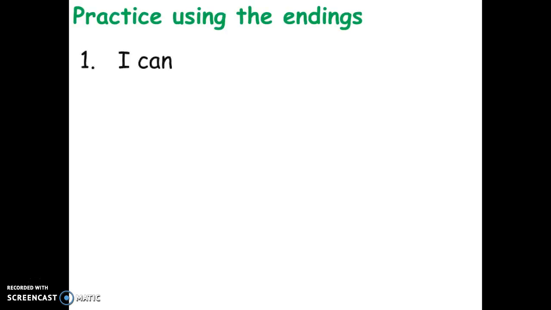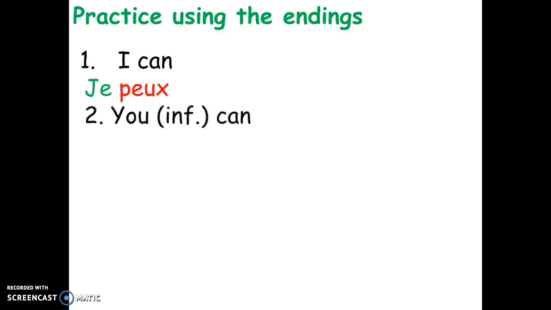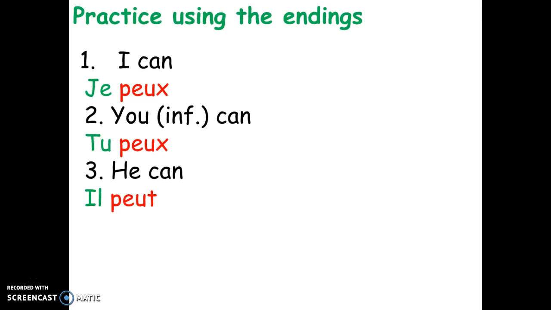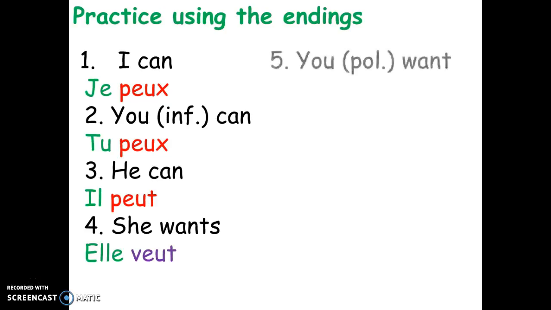Okay, I can. Je peux. You, informal, can. Tu peux. He can. Il peut. She wants. Elle veut. You, polite, want.